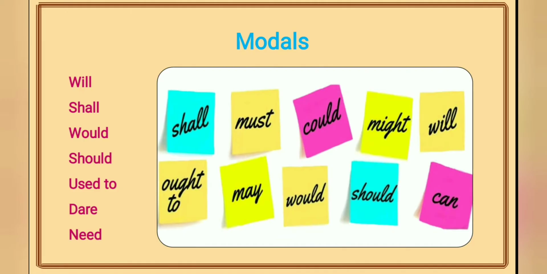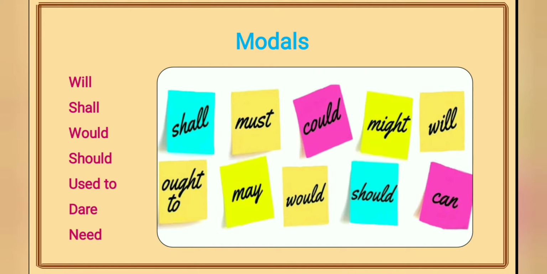Now let's come to the modals that we are going to discuss in this video, and they are will, shall, would, should, used to, dare and need. All these are also the most commonly used modal verbs in English grammar.